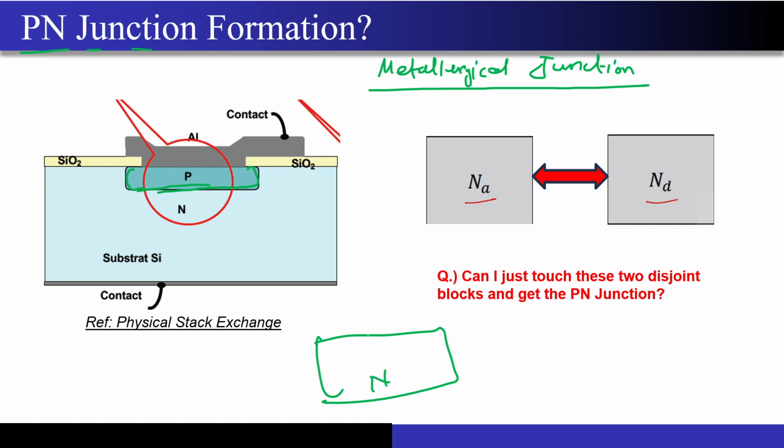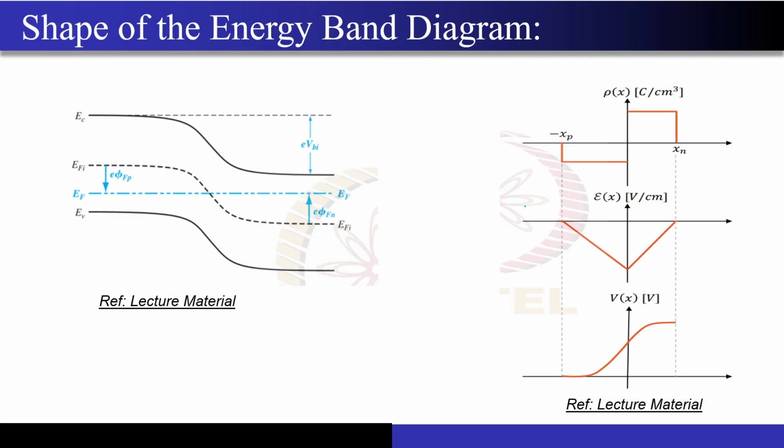I only had this n-type material, and I did something to it to create a new p-type island, and this is how I am forming the junction. If you just join two slabs together by welding, this is not a metallurgical junction, this is something different. Correct? So always remember, when you consider the PN junction, it is always a metallurgical junction. Do not think that two disjoint semiconductor slabs are brought into contact and the PN junction forms over here. Okay, I hope this is very clear to you.